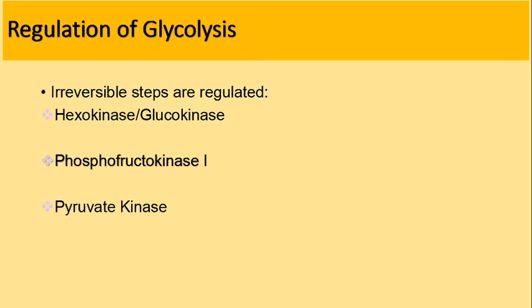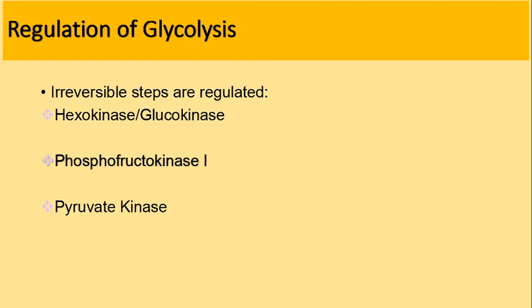Then hormonal regulation includes glucagon, epinephrine and insulin. Glucagon and epinephrine inhibit the glycolytic pathway by inhibiting the enzyme pyruvate kinase, whereas insulin stimulates glycolysis by enhancing the regulatory enzymes of the glycolytic pathway, and glucagon inhibits the glycolytic pathway by suppressing the regulatory enzymes.